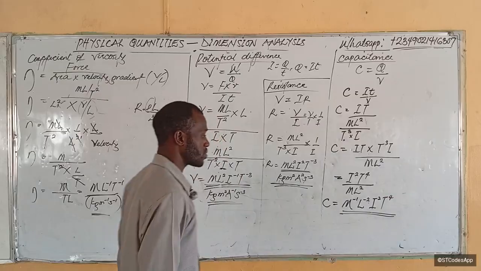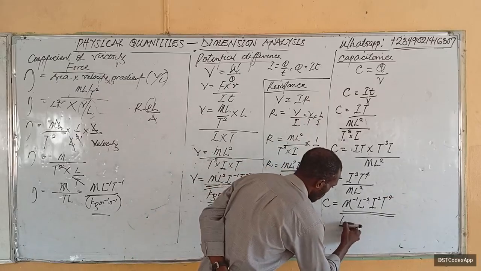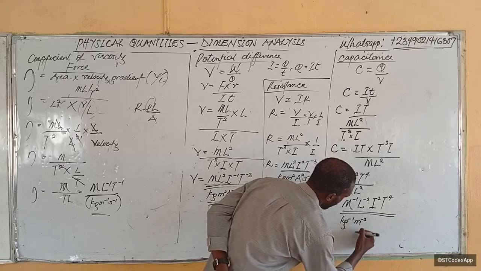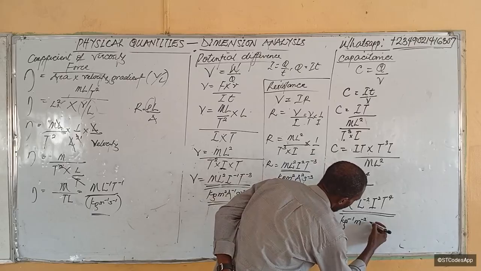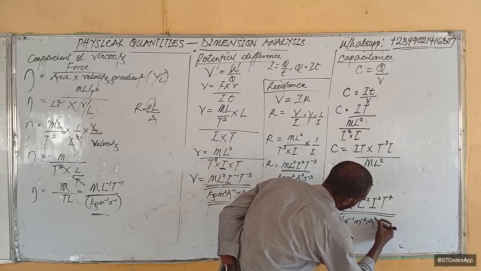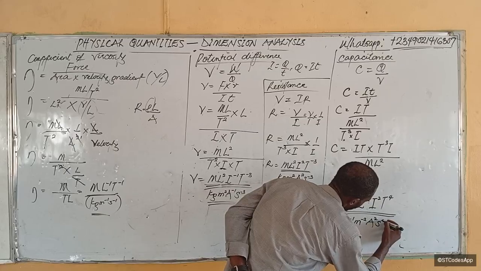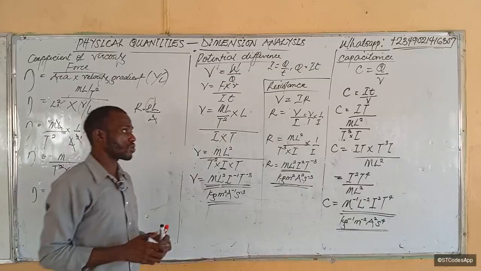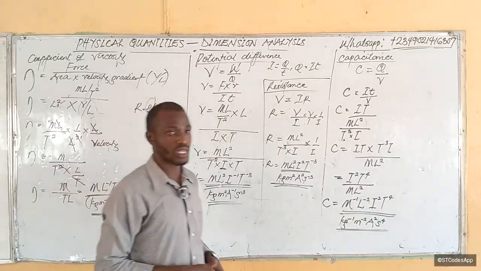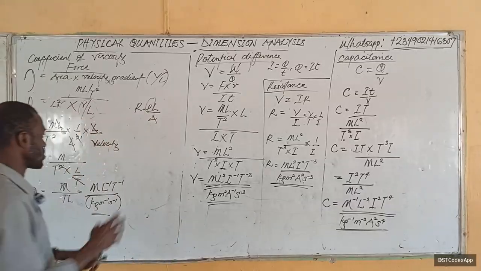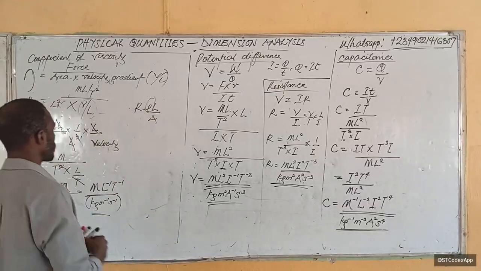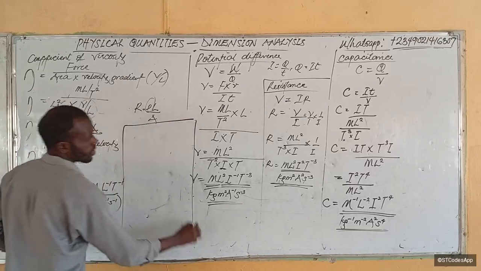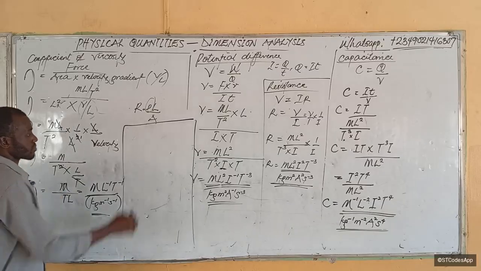Is that clear? Then what will be the base unit? Base unit becomes per kg per meter squared, ampere squared, seconds to the fourth. This will be the base unit. So that is that for those guys. Now let's analyze some constants. For example, let's analyze this constant here.